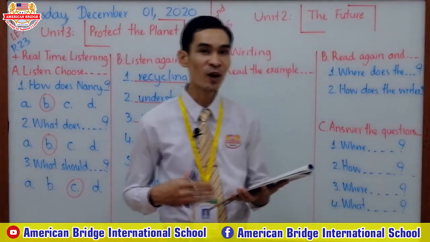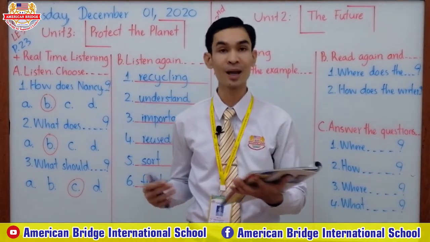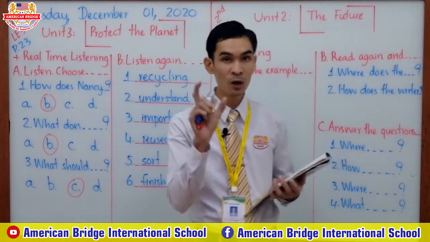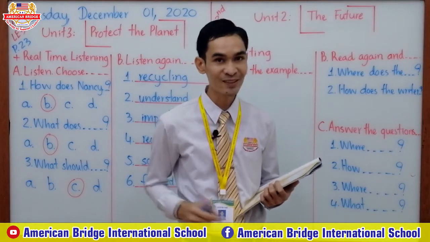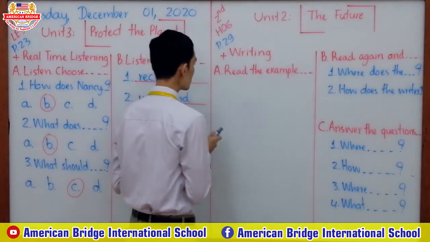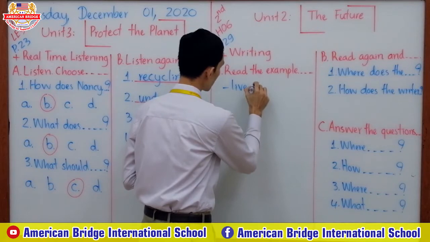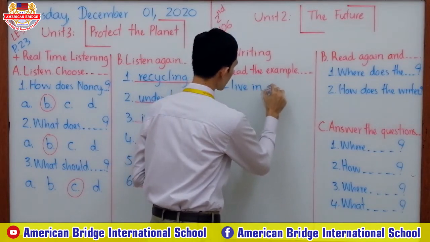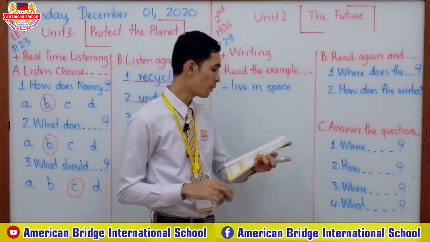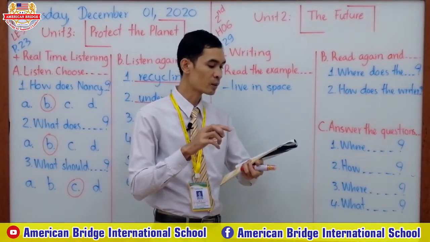Now read all together, everyone. This is what I think the future will be like. People will live in space. So this is a future activity, everyone. People will live in space. So you can write live in space, or you can say will live in space. You can underline people will live in space, or you can underline live in space, or you can underline will live in space.